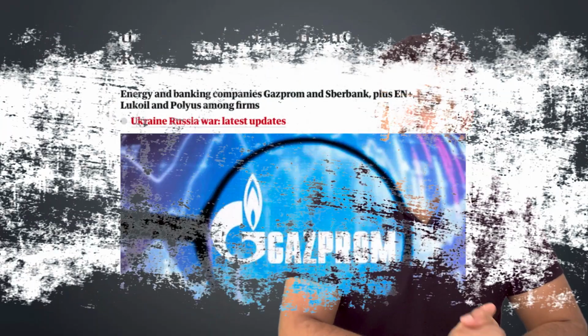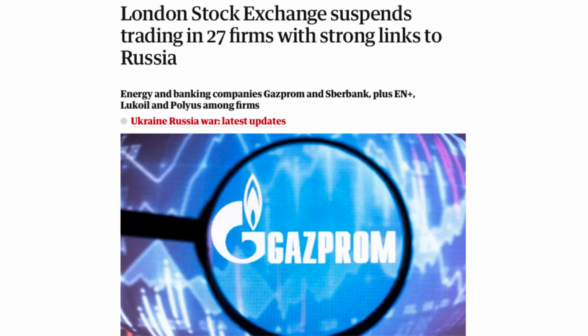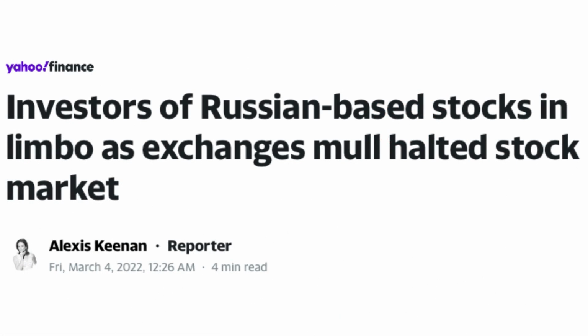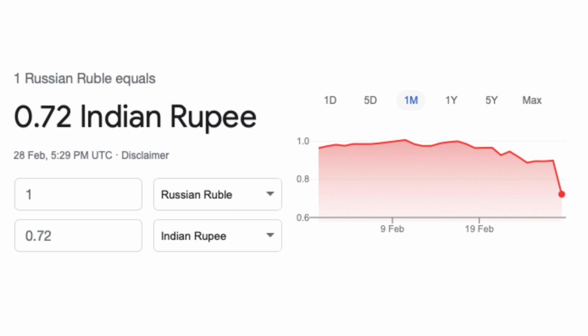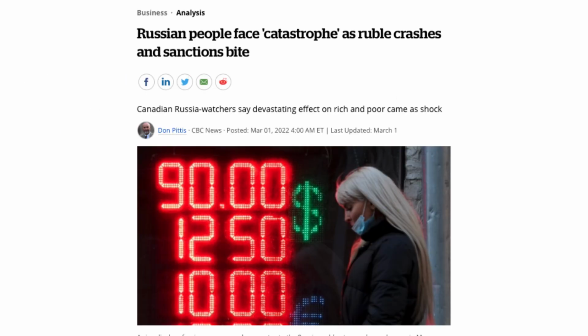Also, if you see the Russian stock market, for example, it has seen a massive crash, and this directly impacts the Russian retail investors who have been investing in the stock market of Russia. Also, the Russian national currency, the ruble, has been impacted massively, and the Russian currency is currently weaker than the Indian currency as well. Also, the Russian central bank has increased the interest rate to up to 20%. So, these are a few of the sanctions which have been imposed by the Western governments on Russia.